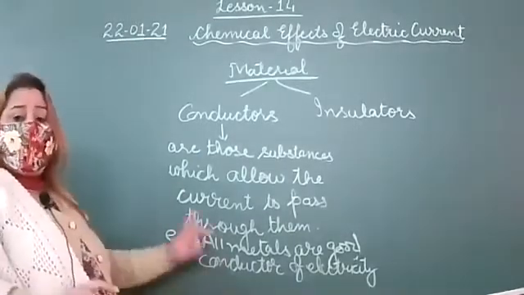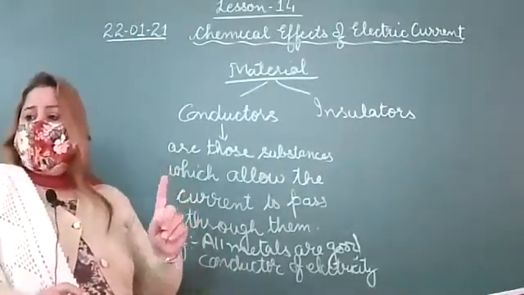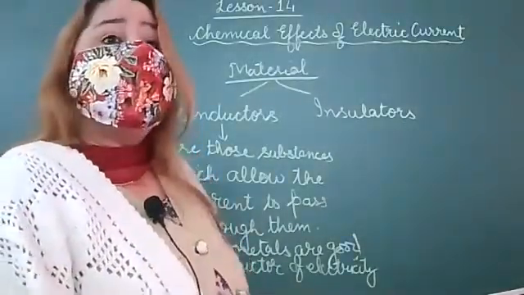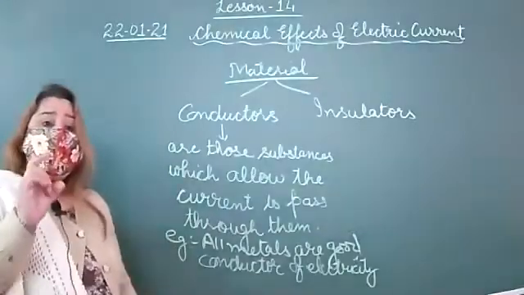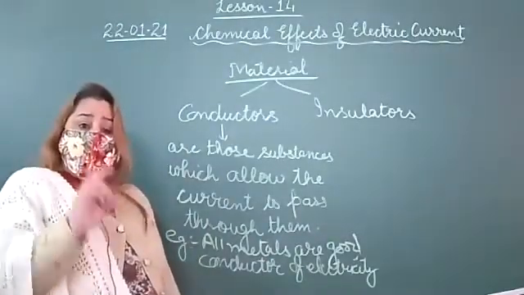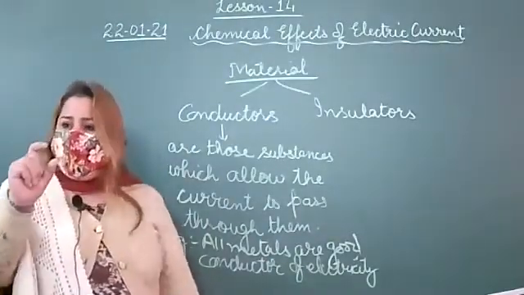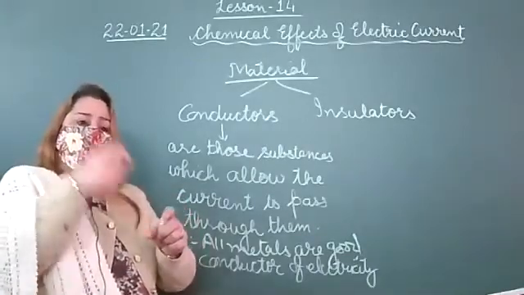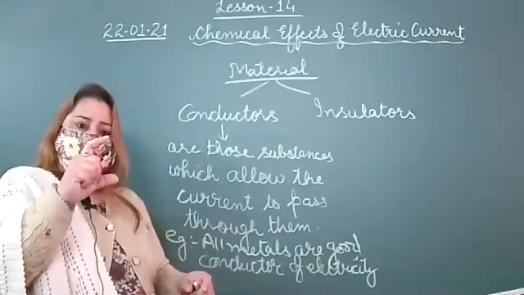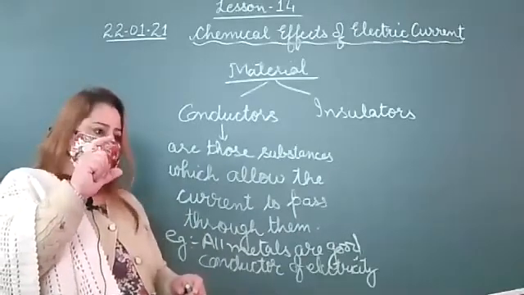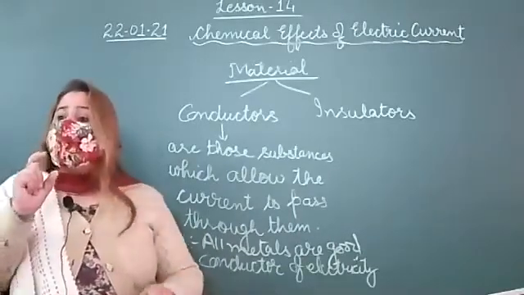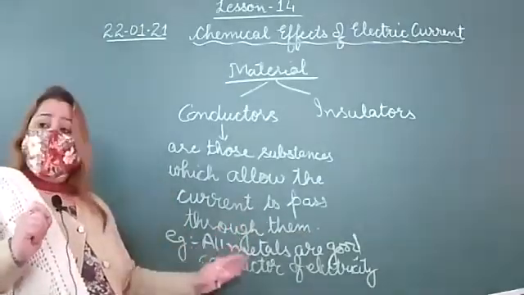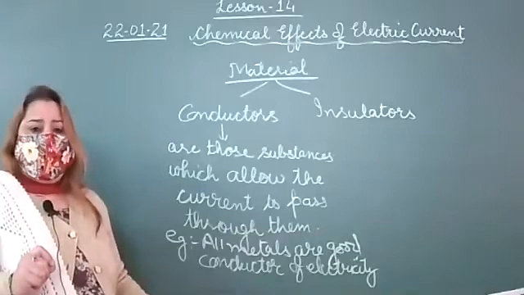But here is one exception, that is graphite. Graphite is a non-metal. As you use cells, electric cells, we remove the black carbon rod, that is graphite. Graphite is a non-metal, but it is a good conductor of electricity.